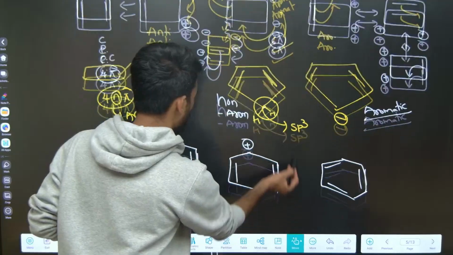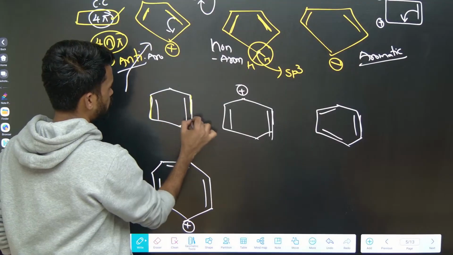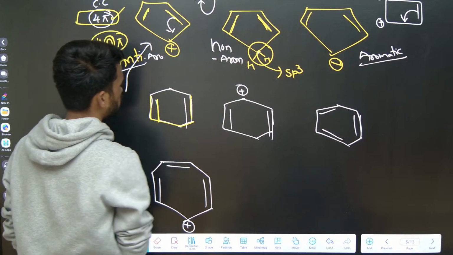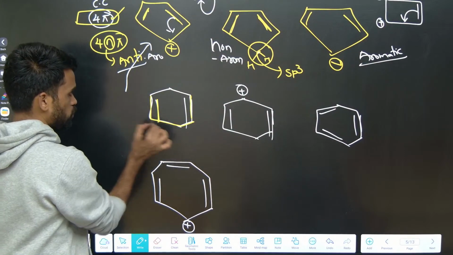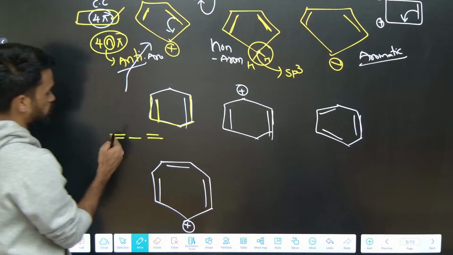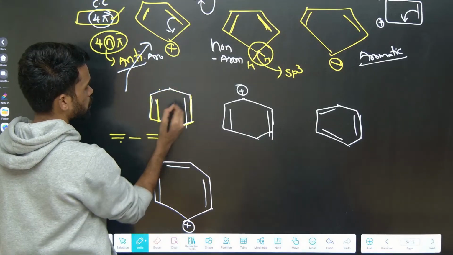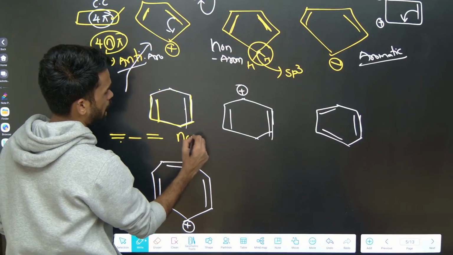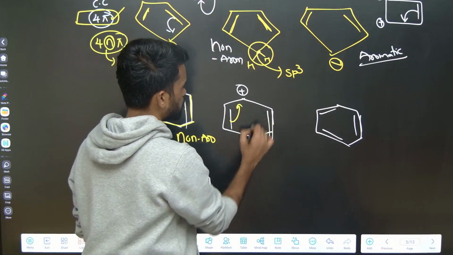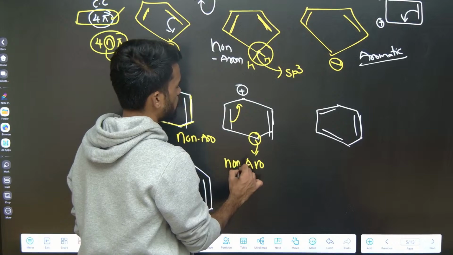Next, tell me about these compounds, these 3 things. See here, these carbons are having pi bonds, but these are not in conjugation right now because they are separated by 1 sigma bond, 2 sigma bonds. They should be in conjugative position only when they are in alternate position, like 1 pi, sigma, pi, sigma, pi, like that. But here it is pi, sigma, sigma, pi, so it is not conjugative, so this is non-aromatic. What about this? This is in conjugation here but not here, so this is also non-aromatic. What about this compound?